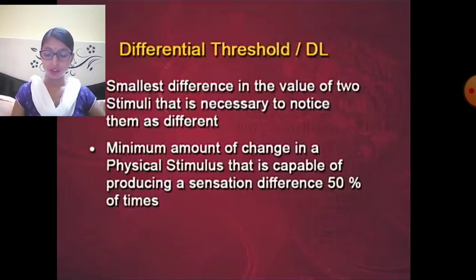Now see the concept. As it is not possible for us to notice all stimuli, it is not possible to differentiate between all stimuli. So in order to notice two stimuli as different from each other, there has to be some minimum difference between the values of those stimuli. So the smallest difference in the value of two stimuli that is necessary to notice them as different is called differential threshold or the differential limen.